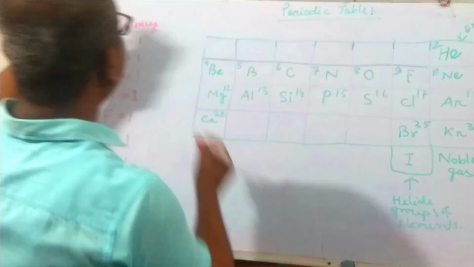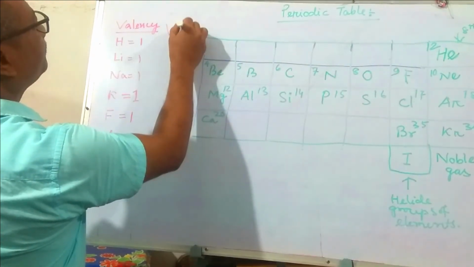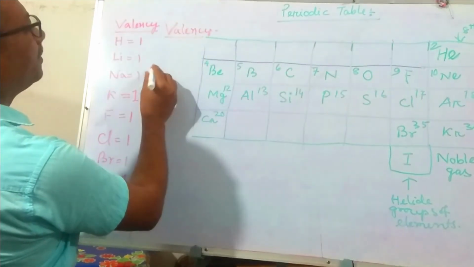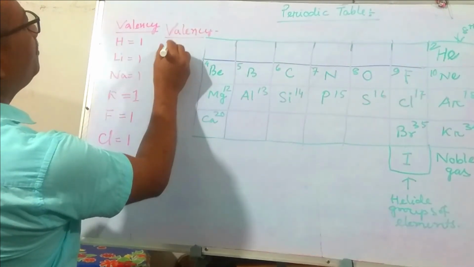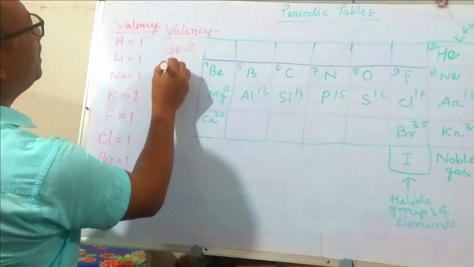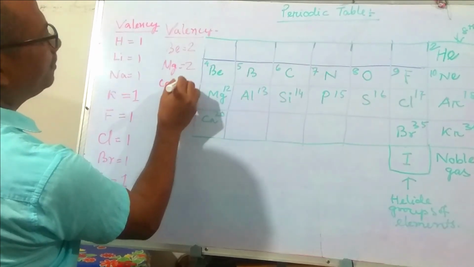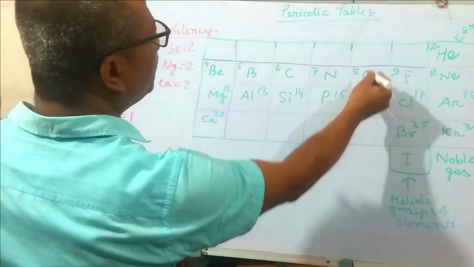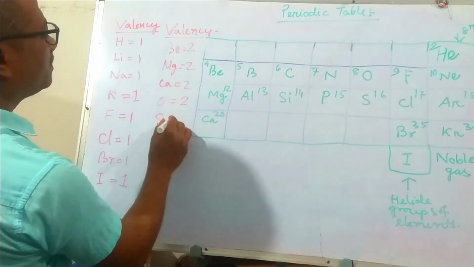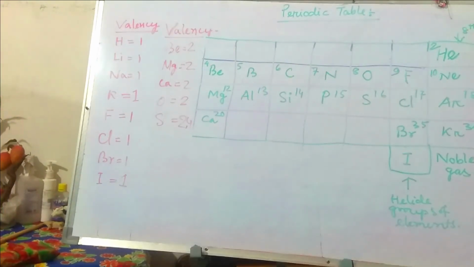Now valency 2. Beryllium 2, magnesium 2, calcium 2, similarly oxygen 2, and sulfur also 2 and 4, variable valency 2 and 4.